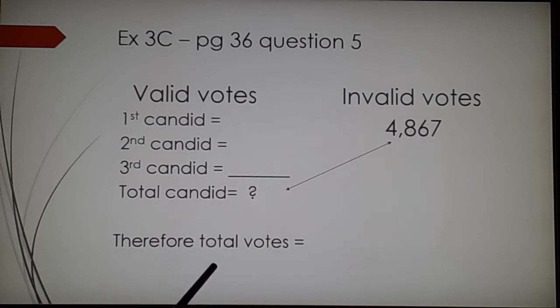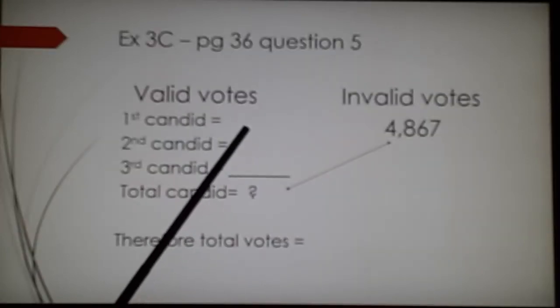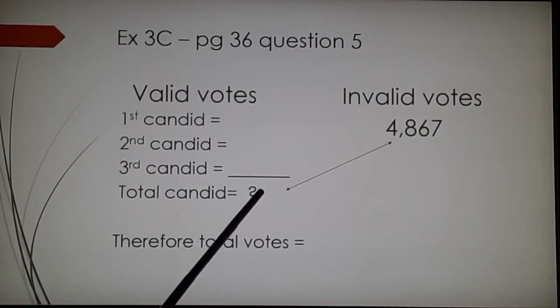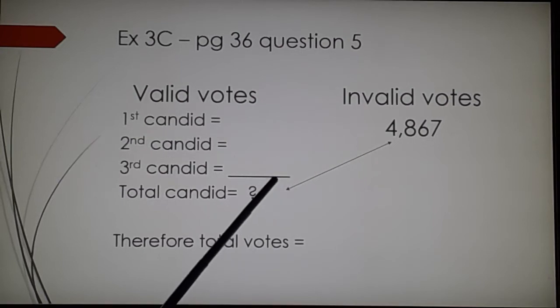So these are valid votes, these are invalid votes. How many votes were polled in all? That means first you will add these 3, and then you are going to add the invalid ones. Valid and invalid, so that will be the total votes polled.